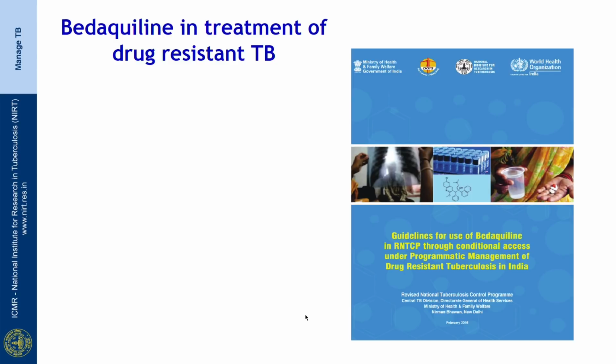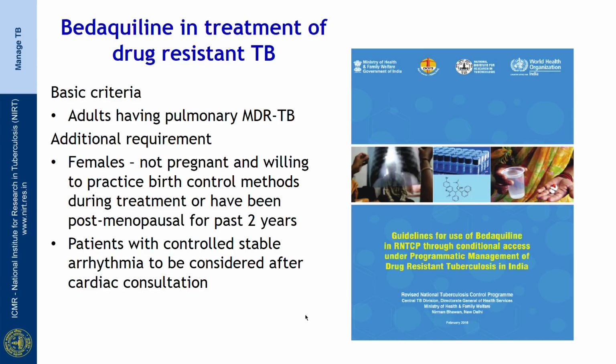Now, the drug is recommended for the treatment of drug-resistant tuberculosis throughout the country. So, the basic criteria to receive Bedaquiline should be that the patient must be an adult with pulmonary MDR-TB. The additional requirements include females should not be pregnant and willing to practice birth control methods during treatment, or they should have been postmenopausal for the past 2 years.